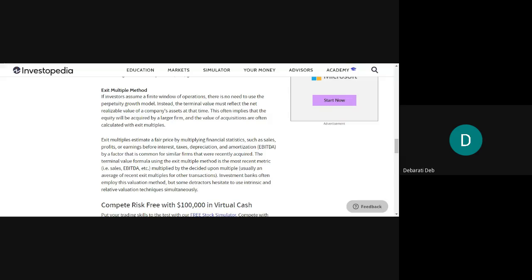So exit multiples apply a lot of concepts related to statistics, such as the sales, what the profit of that company is at that point of time, what EBITDA is, that is a gross profit, and the set of all these statistics will be considered, and then the firm's assets valuation will be done. That will be done by multiplying all these statistics by a factor that is common for similar firms that were recently acquired.